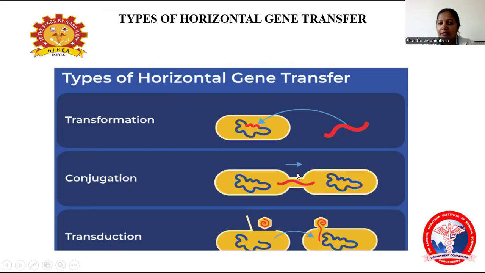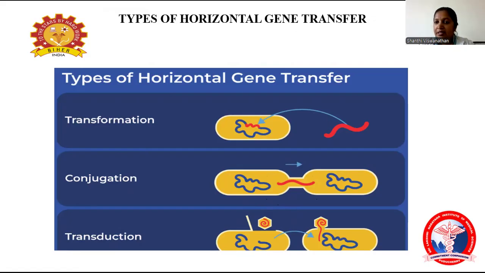Coming to conjugation, here the resistant gene is transferred from one bacteria to another bacteria by a conjugation tube. Coming to the third one, transduction. Here the resistant gene is transferred from one bacteria to another by a vehicle known as a bacteriophage. A bacteriophage is nothing but a virus that infects bacteria. So from this, the bacteria will become resistant.